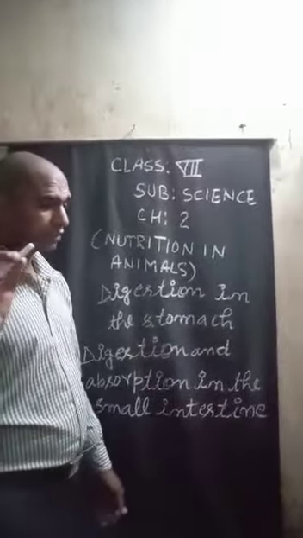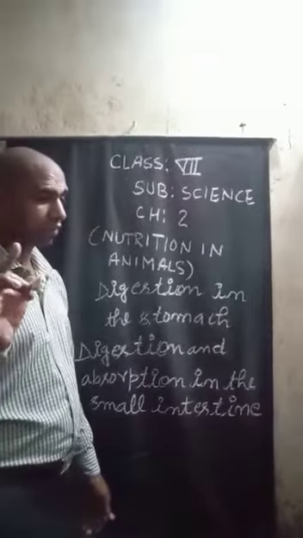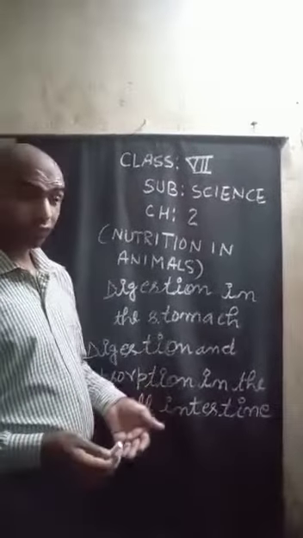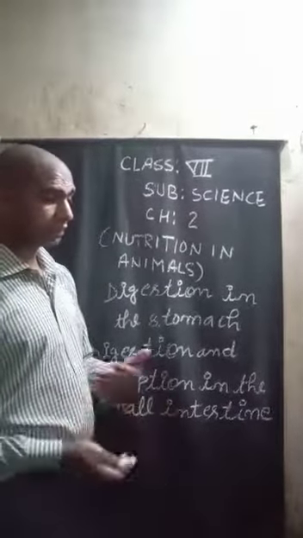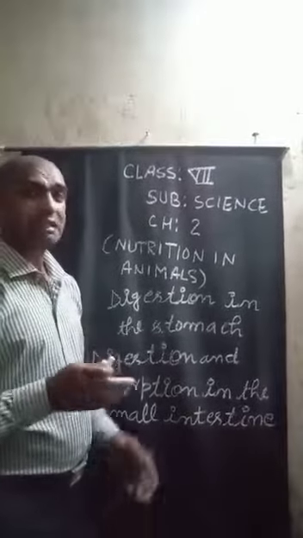The digested food enters the blood vessels in the villi through their thin walls.